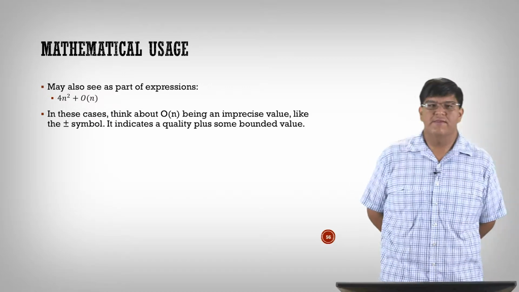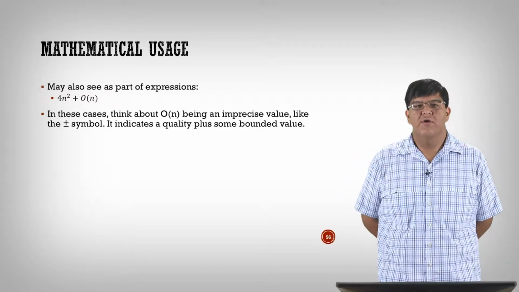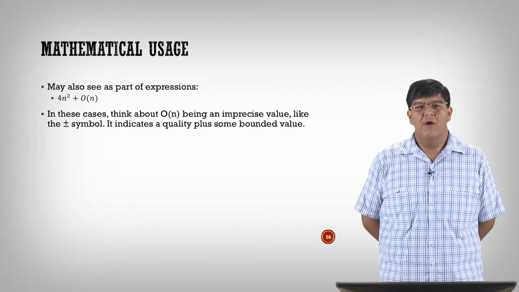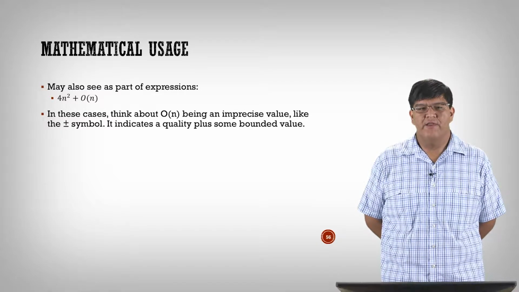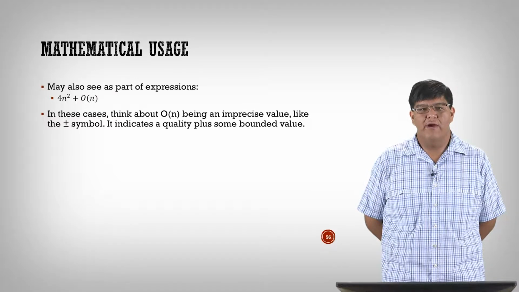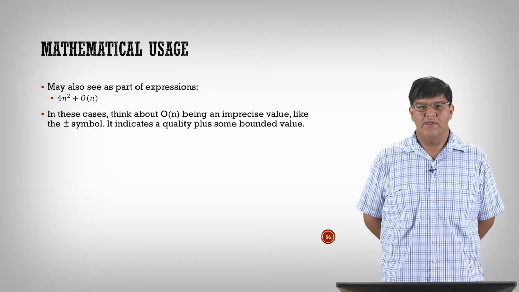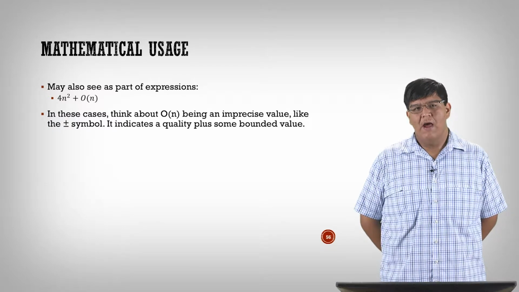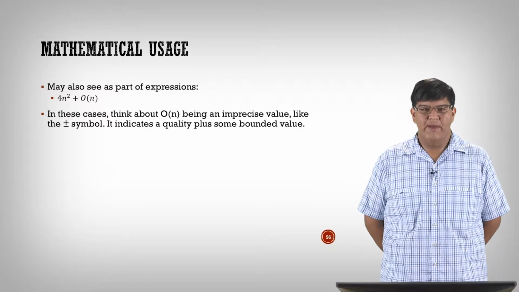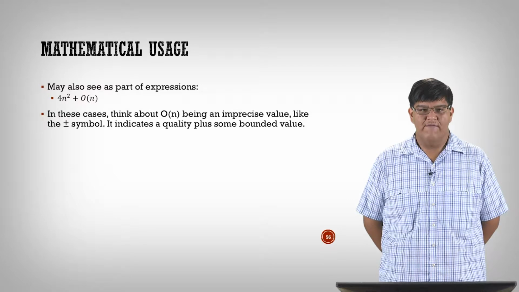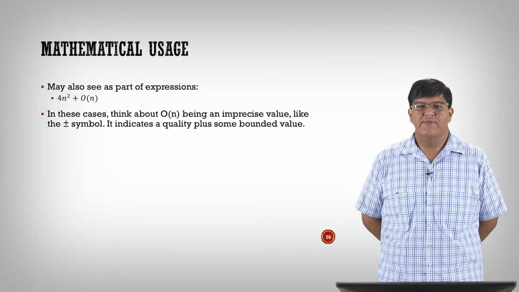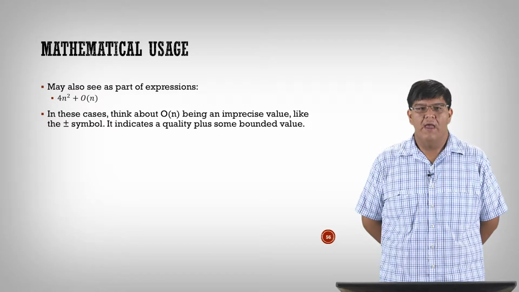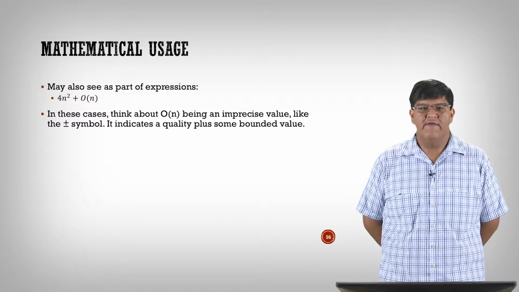But it's actually the case that you can have Big O as parts of expressions. So over here I have 4n squared plus O of n. That's one whole expression. What that is actually indicating is that I have an expression whose value is 4n squared plus O of n. O of n isn't really a value. We've been using it as an upper bound, but what mathematicians and physicists think of it as is an imprecise value. So O of n is basically some quantity that varies as a constant of n.